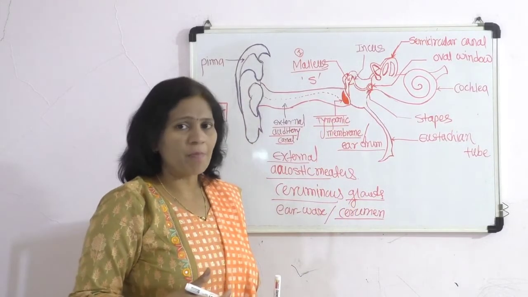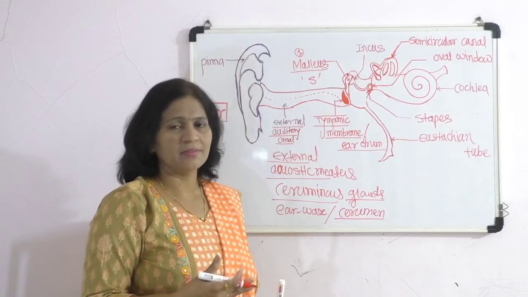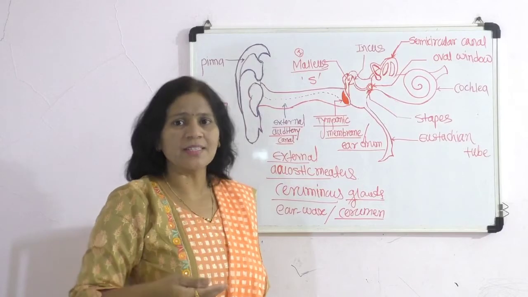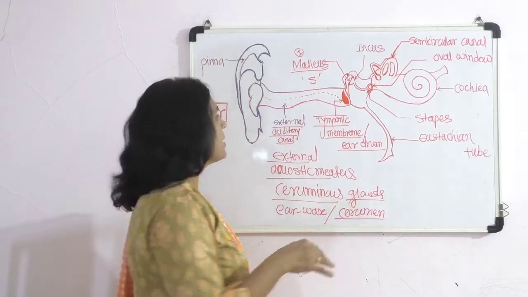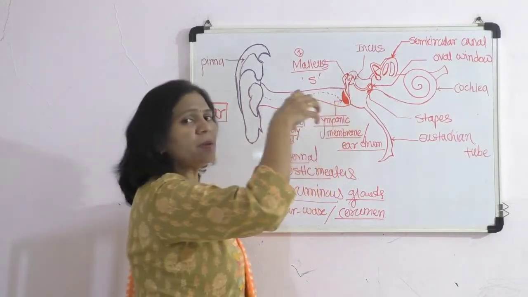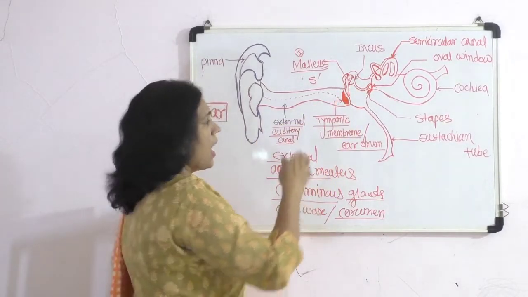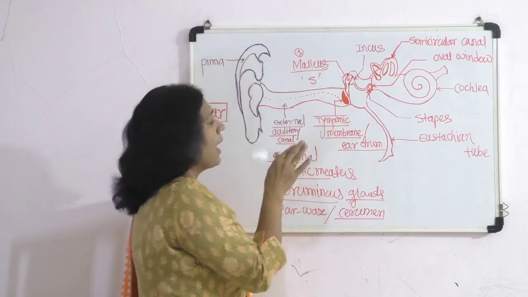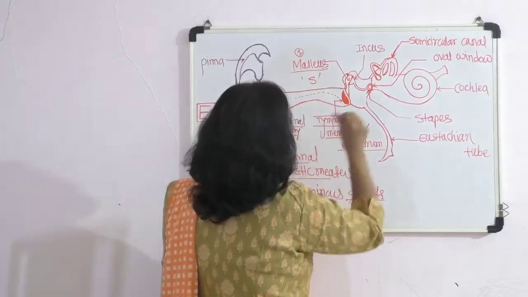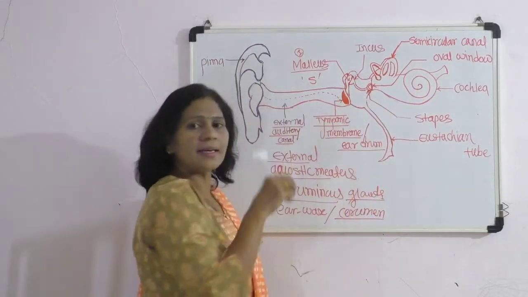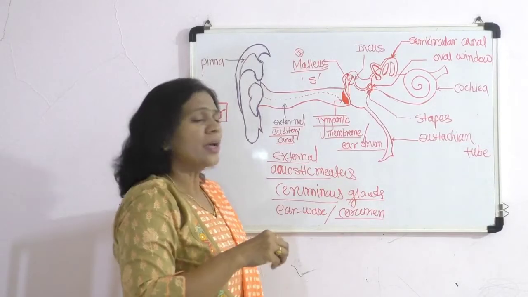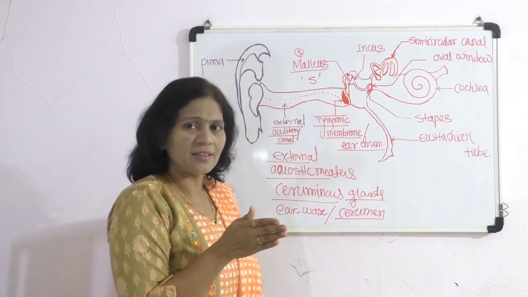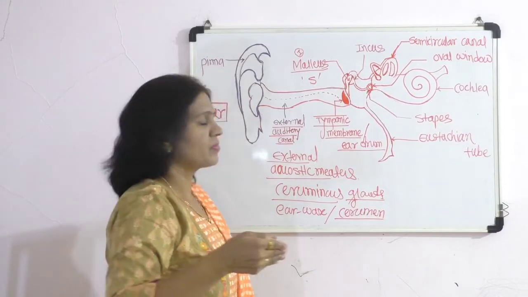Then we will discuss the structure of the middle ear. As its name suggests, the middle ear is present in the middle in position. Outside of it is the external ear, and inside of it is the internal ear. So the middle ear communicates with both the external ear and the internal ear.